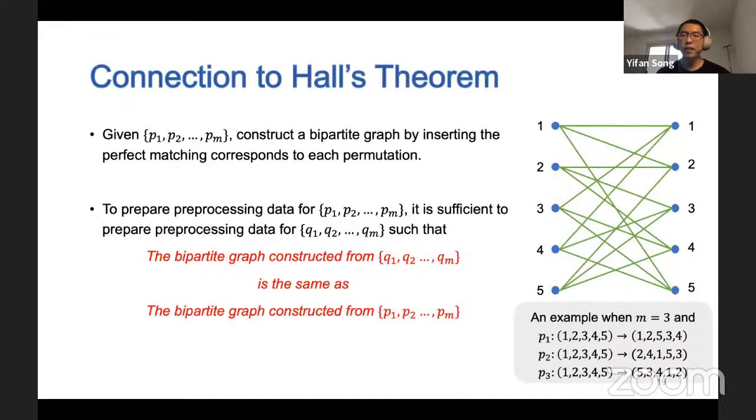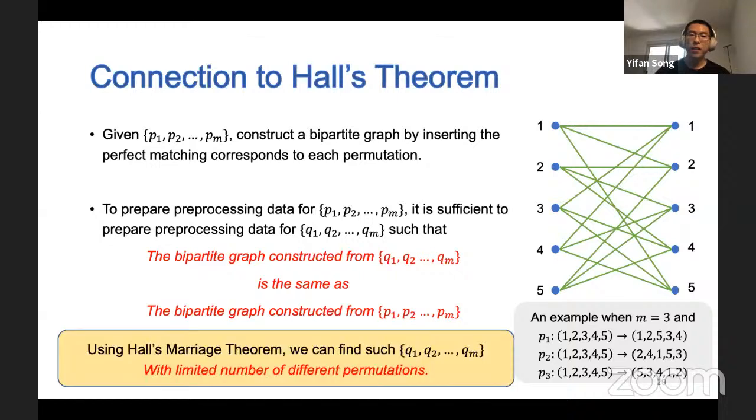To prepare the preprocessing data for P1 to Pm, we manage to show that it is sufficient to prepare the preprocessing data for a different set of permutations Q1 to Qm, such that the bipartite graph constructed from Q1 to Qm is the same as the bipartite graph constructed from P1 to Pm. Using Hall's marriage theorem, we show that we can find such Q1 to Qm with a limited number of different permutations, which solves the problem.